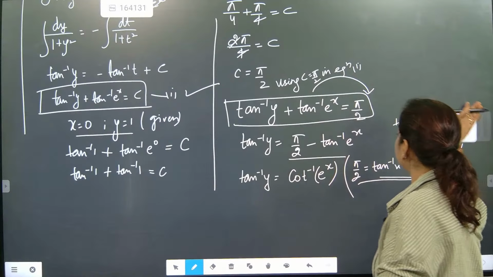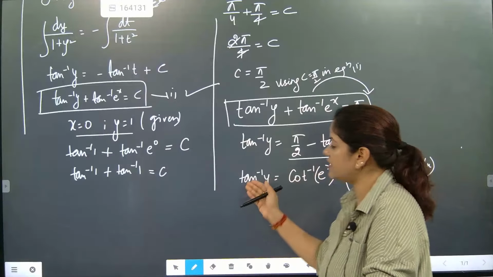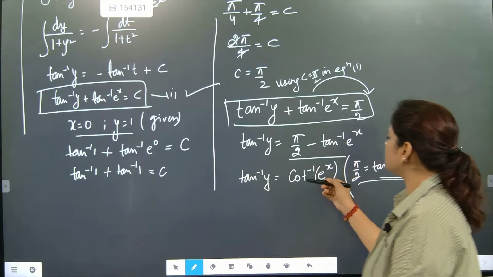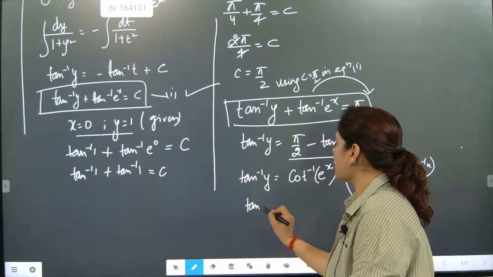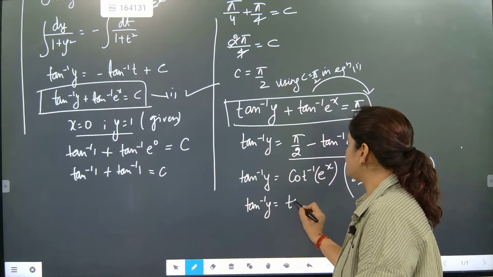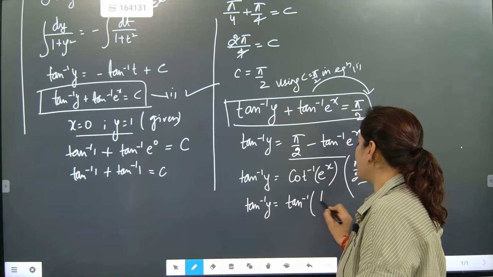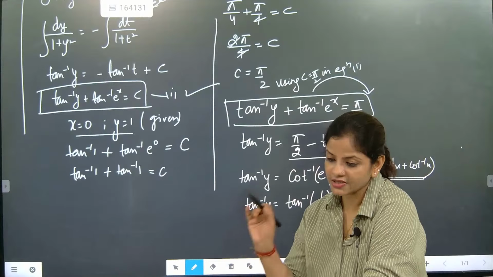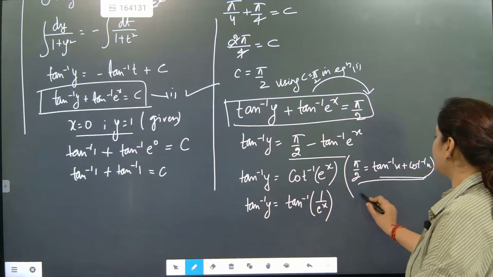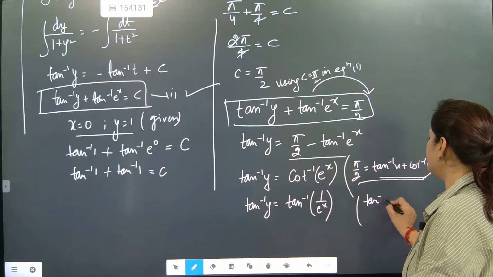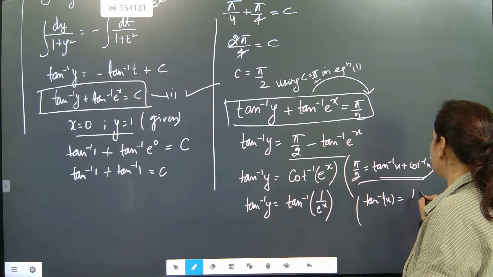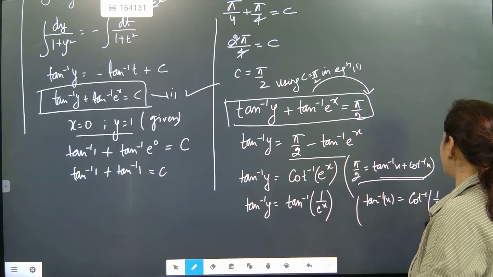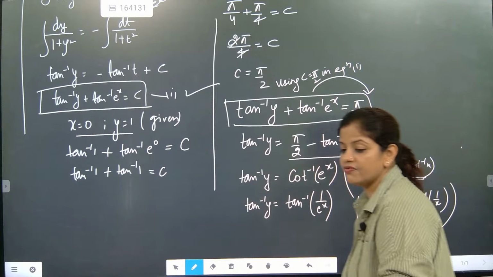So now we got this one, but here cot is coming, here tan is coming. We can't cancel again. So what is the format? This will come as tan inverse y is equal to tan inverse 1 by e to the power x. Why 1 by e to the power x? Remember this one. They are telling that tan inverse x will be equal to cot inverse 1 by x, another inverse trigonometry formula.